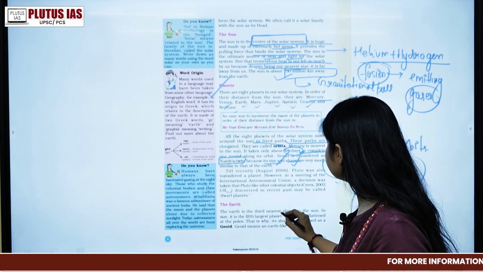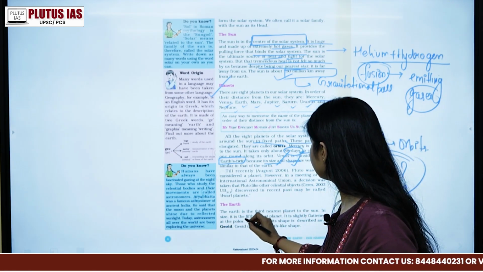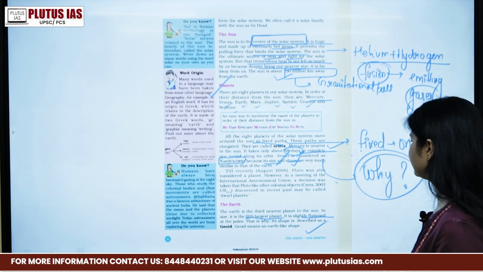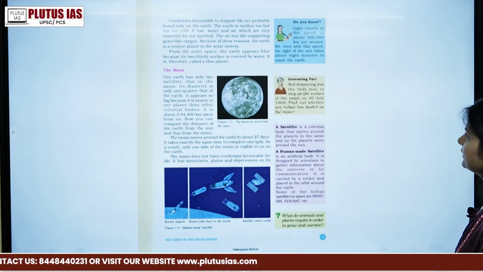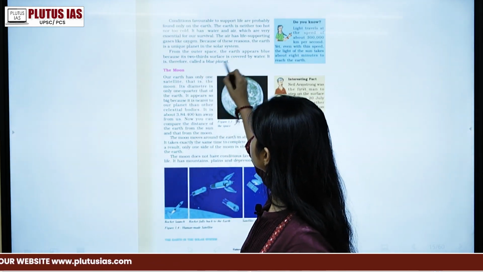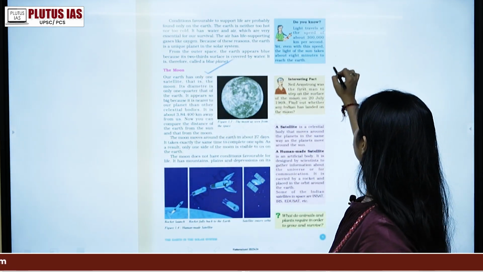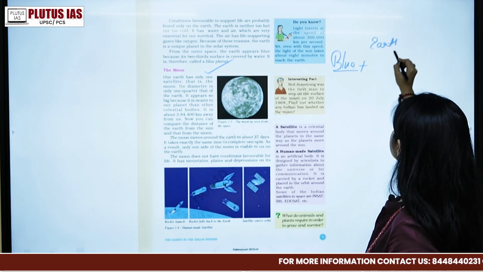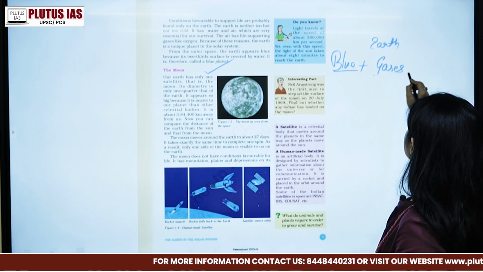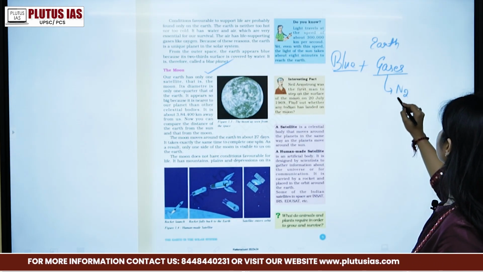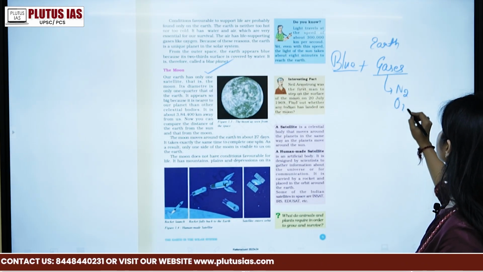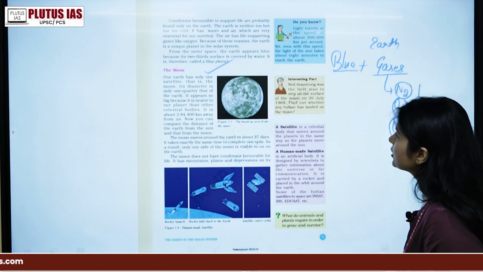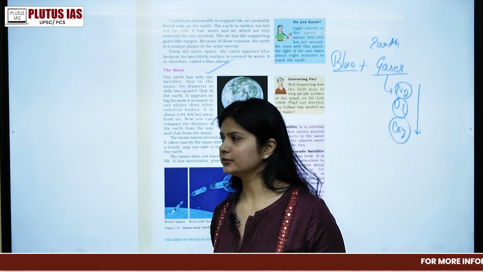Then the Earth is the 3rd nearest planet. In size, it is the 5th largest planet. It is slightly flattened at the poles and the shape is described as geoid. Geoid means Earth-like shape, right? It is also known as the blue planet, right? And Earth consists of major gases also. The maximum amount of gas is nitrogen. Then we have other gases like oxygen, then carbon dioxide and so on, all present on the surface of the Earth.